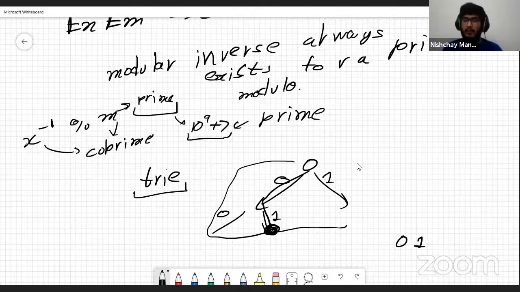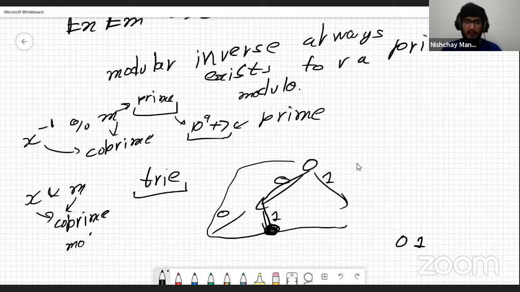What do we do if x and m are not co-prime? Then we cannot find a modular inverse. If x and m are co-prime, then only a modular inverse exists.